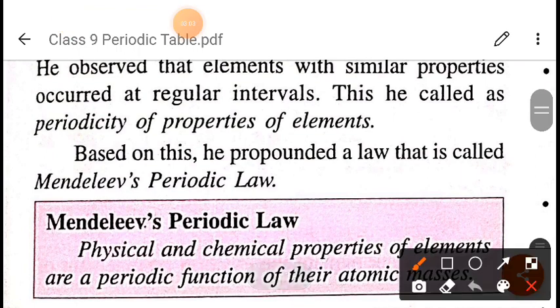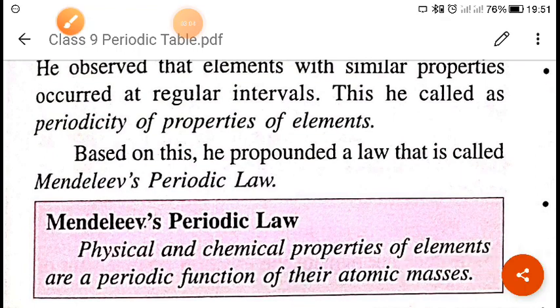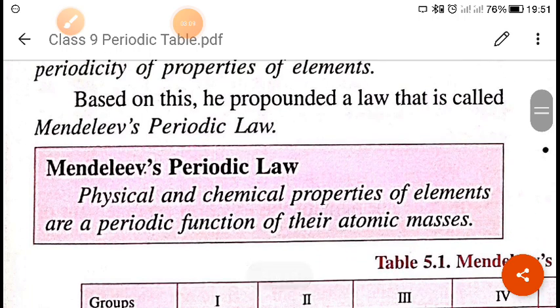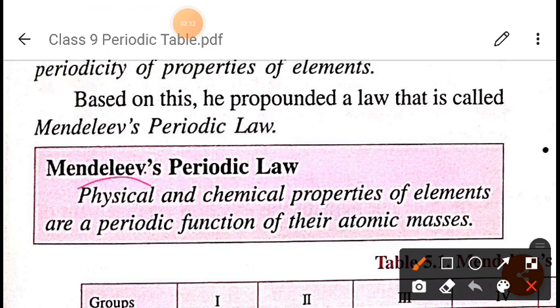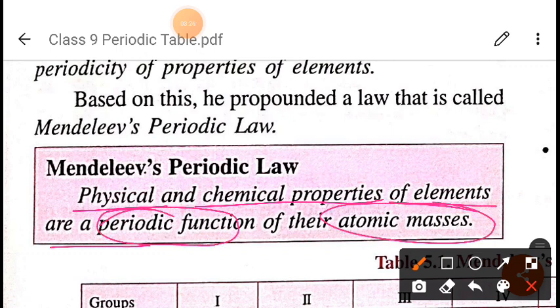So what is Mendeleev periodic law? He told that the physical and the chemical properties of the elements are a periodic function of their atomic masses. Means whatever the physical and chemical properties of elements are, they are a periodic function of their atomic masses.